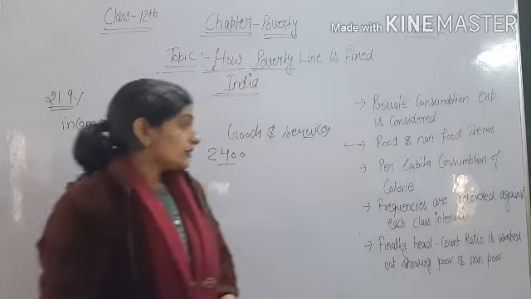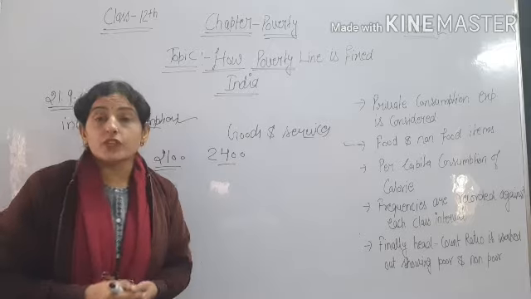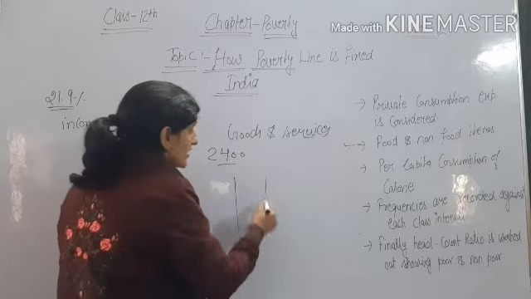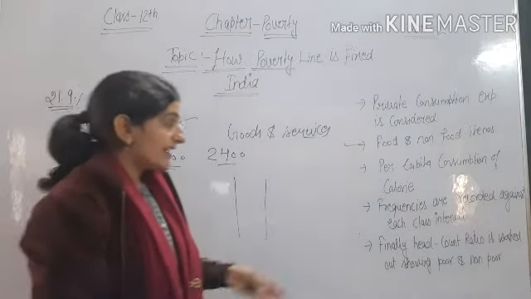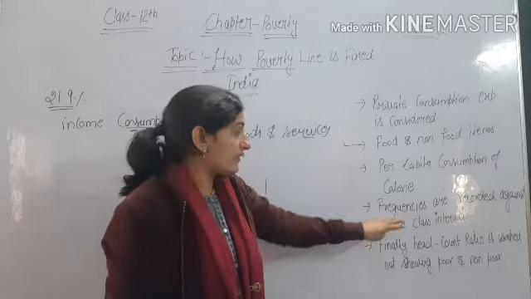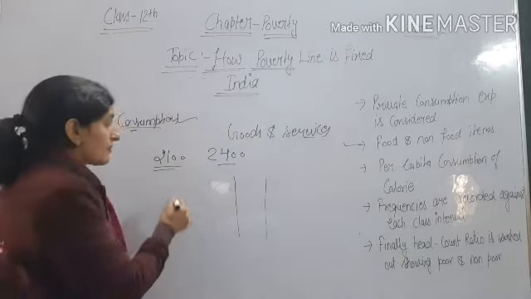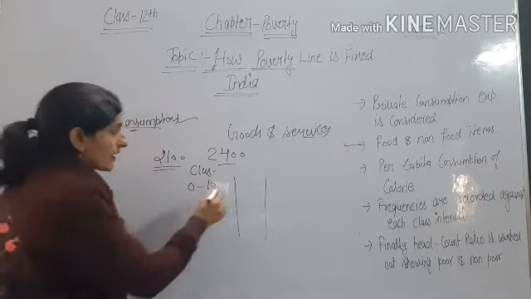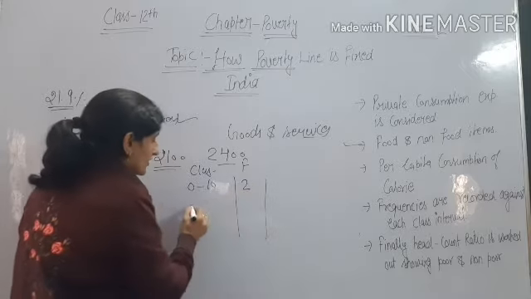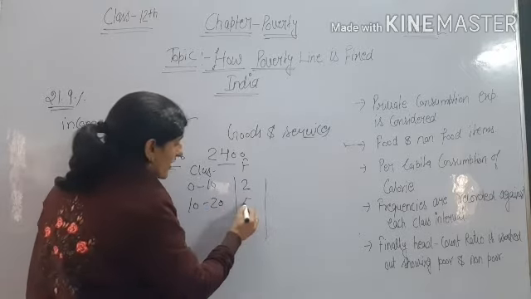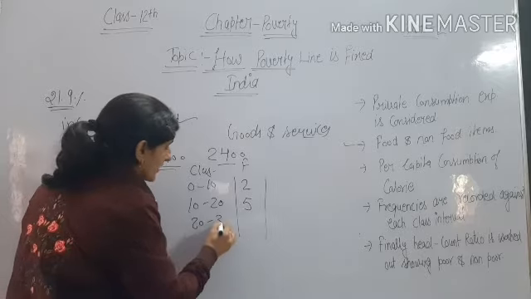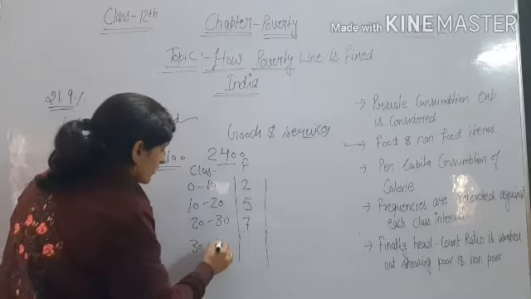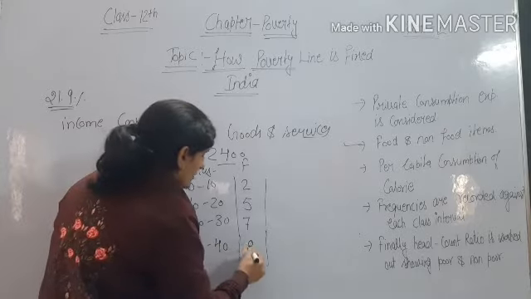Okay, so how do we calculate? We use statistics to measure these. So per capita consumption is taken with frequency, we are given frequency, and with that we take class interval. Class interval means, like, we have 0 to 10, frequency 2, then 10 to 20, then 5, then 20 to 30, then 7, then 30 to 40, then 8.